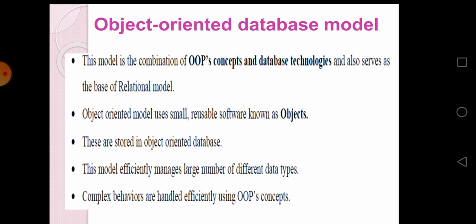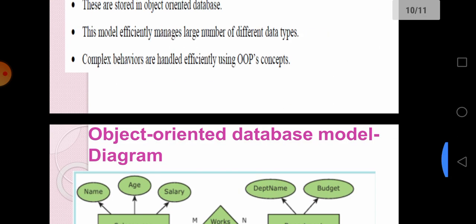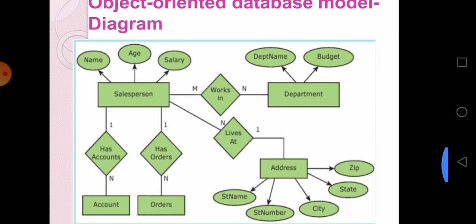Next we move to the object oriented database model. In this model they are using the OOPS concept, that is, the object oriented programming concept. The object oriented model uses small and reusable software known as objects, stored in an object oriented database. It is highly efficient, and different large data types are used. Complex behavior is handled efficiently and effectively by using the OOPS concept. So see the diagram, children.